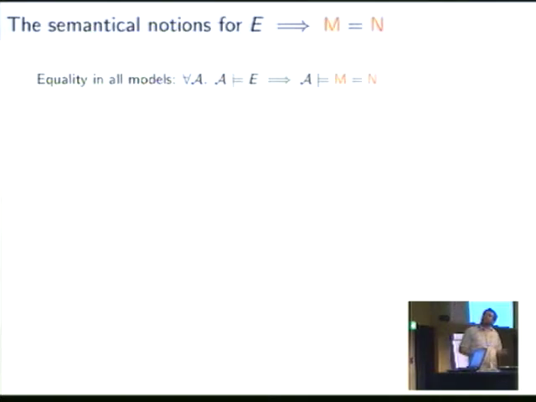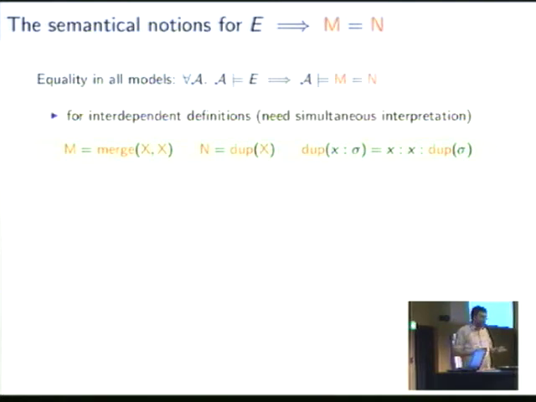When is this interesting? It's interesting if we have, for example, two streams that are defined interdependently, so they depend on a common unknown. So for example, here we have M depending on the unknown X, and we have N also depending on the same unknown X. If we want to know whether M could be exchanged for N, whether they have the same behavior, then we have to interpret them in the same model simultaneously, so that the model chooses X the same for both.